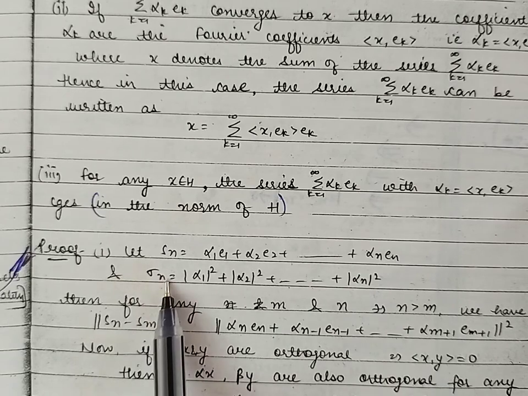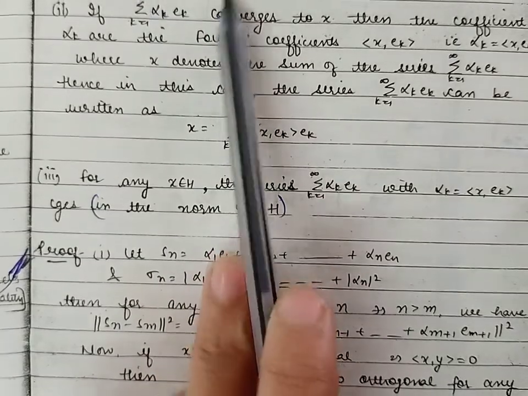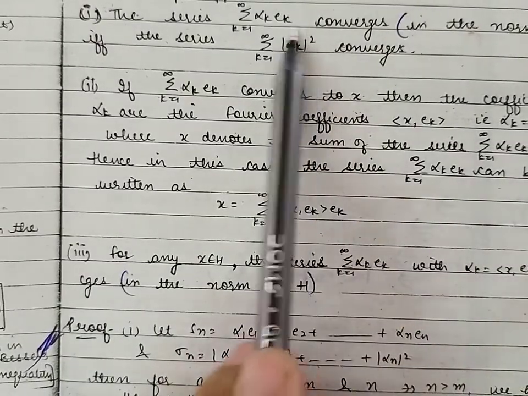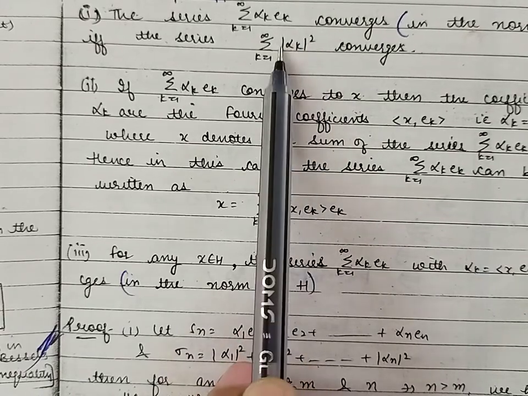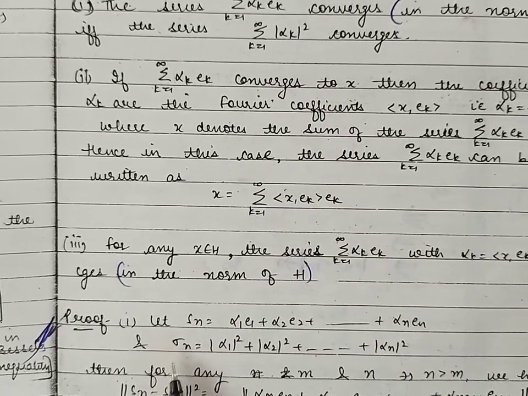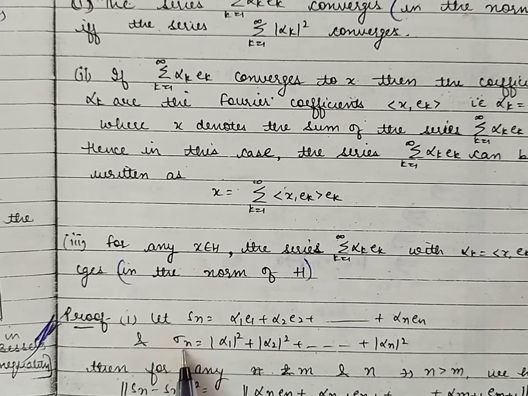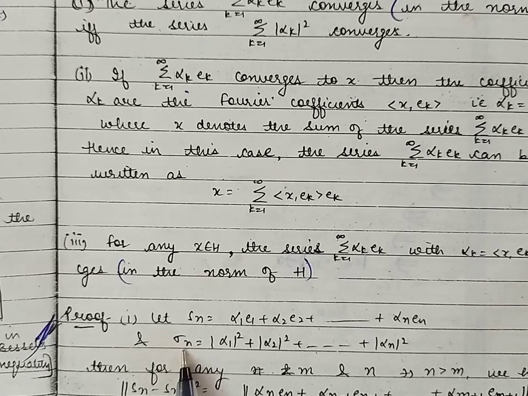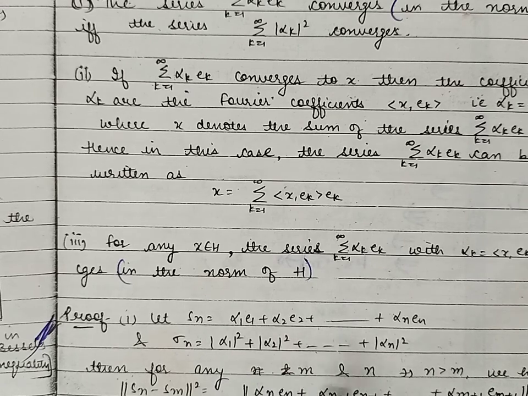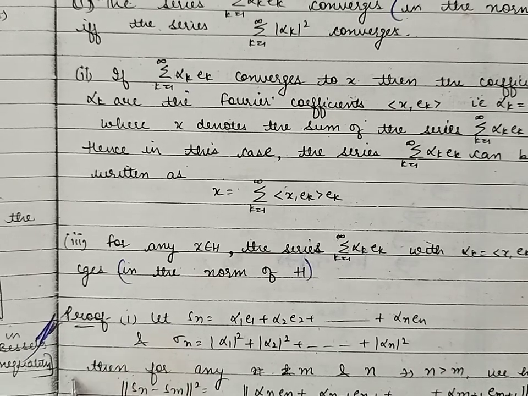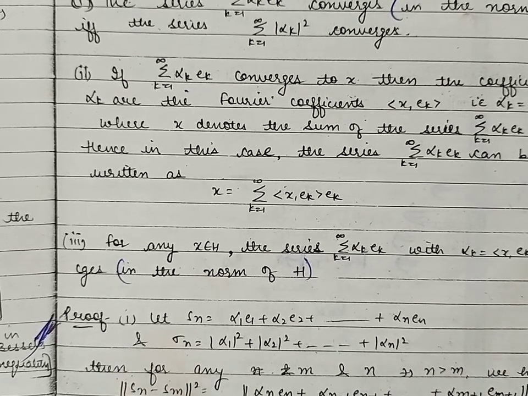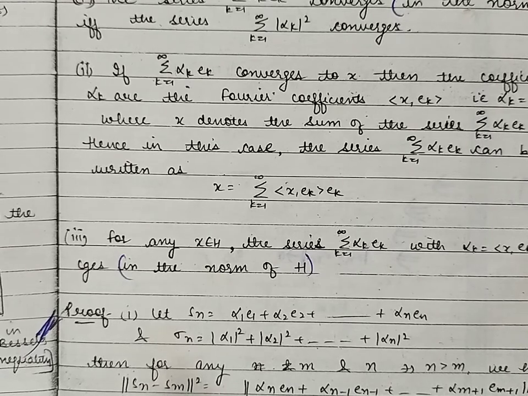And the partial sum of the second series, which is summation |alpha_k|^2, we have denoted by sigma_n. This is the nth partial sum. So that will be the sum of the first n terms, which is |alpha_1|^2 plus |alpha_2|^2 and so on up to |alpha_n|^2. Now let us consider n greater than m and the norm squared of S_n minus S_m.